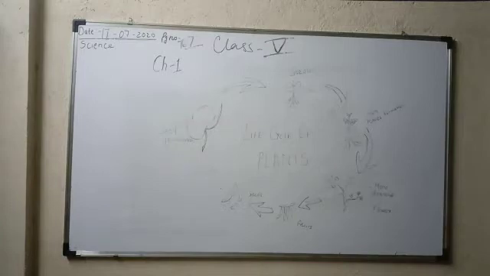This is our science class, and this is our sixth class. In the previous class we studied what the parts of flowers are, what seed germination is, and the different processes of seed dispersal. We also studied what sprouting is. So we have discussed all these points.